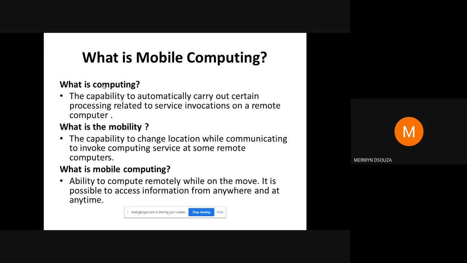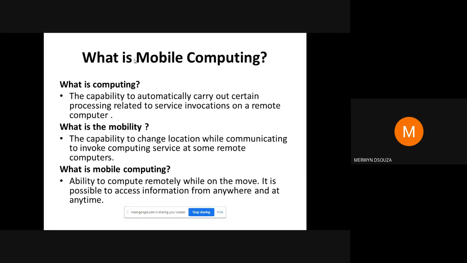So what is mobile computing then? You're basically going to do processing while moving. So mobile computing means the ability to compute remotely. You do not need to be connected by wire. So you can be on the move and you can do computing. You can access information from anywhere and at any time.